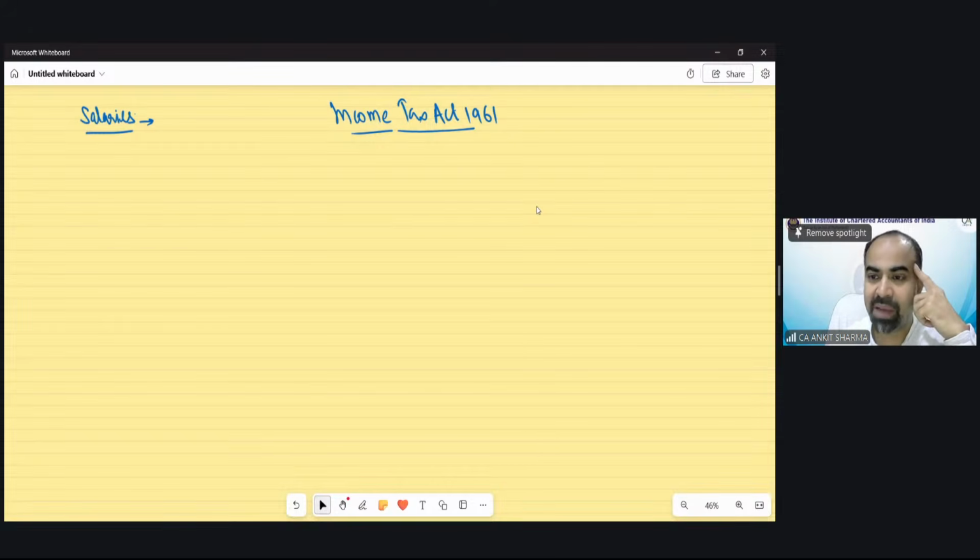Dhanlakshmi asks, from which slab onwards is health and education cess applicable, sir? Cess would be applicable in all cases. If there is tax in any case, whether there is surcharge or rebate or not, does not matter. If there is tax, whatever amount of tax is there, including surcharge or not, upon that you have to charge 4% cess in every example, every question. So you can learn: if there is tax, there would be cess.